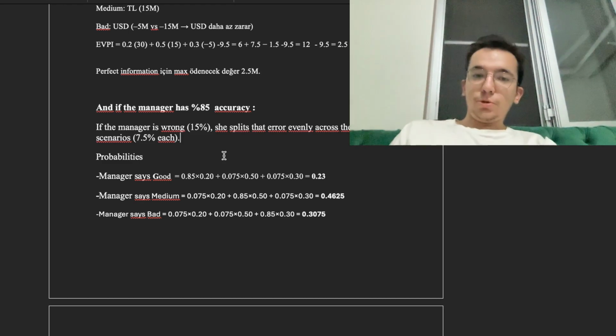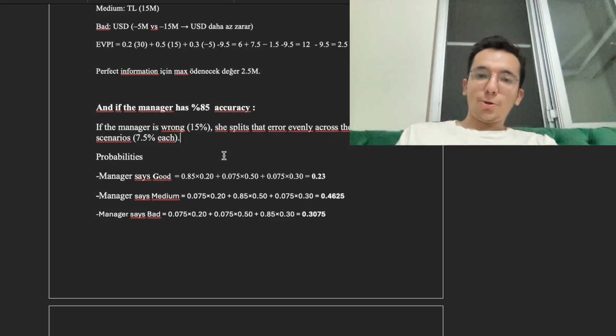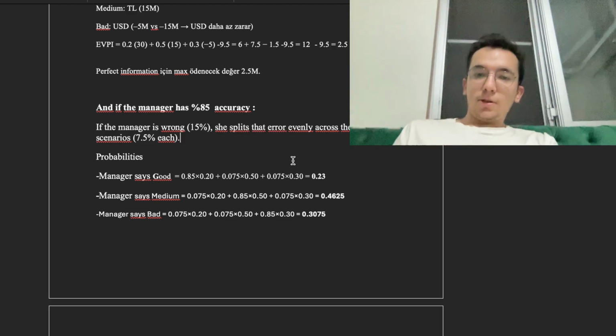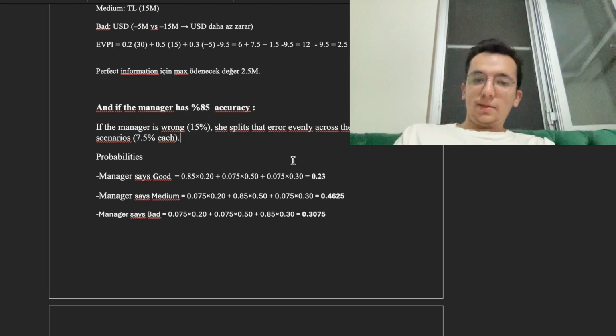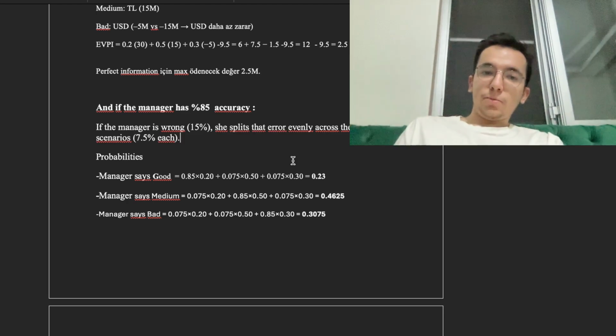But when it's 3 options, I don't know how to do it, so I just wanted to add this: if the manager is wrong, the other 2 split the error probabilities, 7.5% each.